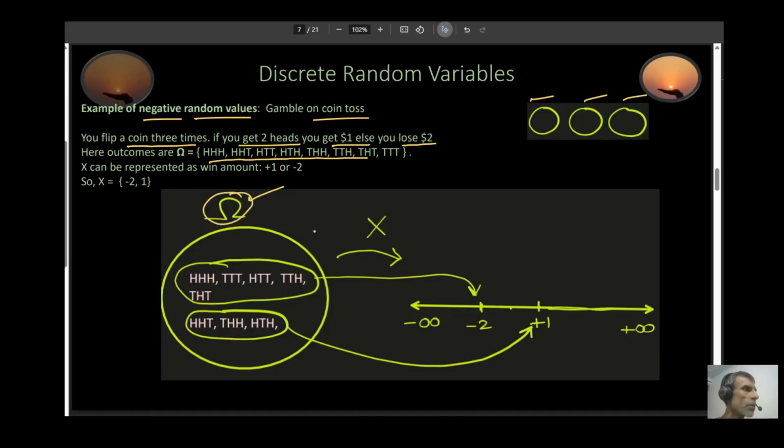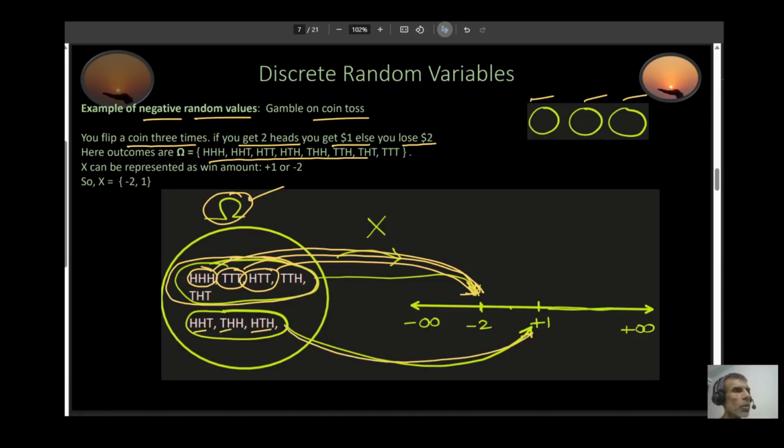I'm using my Venn diagram to represent my sample space. So if I get head, head, head right here, then I lose $2, right? I have to give $2. So it's mapped to -2. Same thing with tail, tail, tail. If I get tail, tail, tail, it's going to get mapped to -2. What about head, tail, tail? Again, mapped to -2. So all these values basically mean that I have lost $2. On the other hand, if I get head, head, tail, or tail, head, head, or head, tail, head, in this case, I win $1 because over here I'm getting exactly 2 heads. So my x in this case would be -2 and 1, which would be this value and this value.